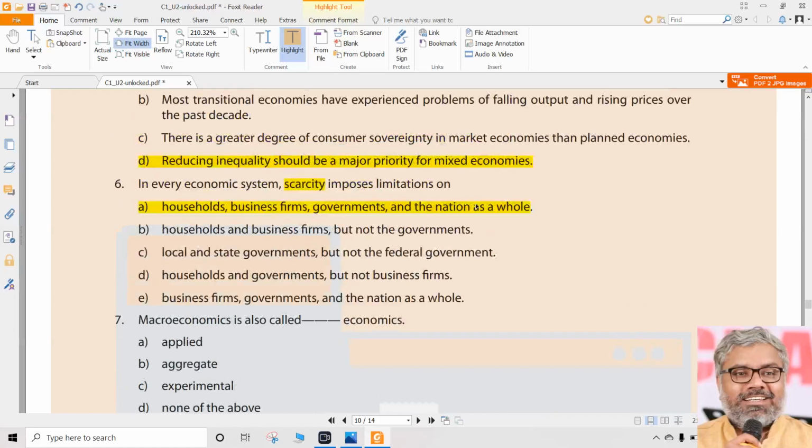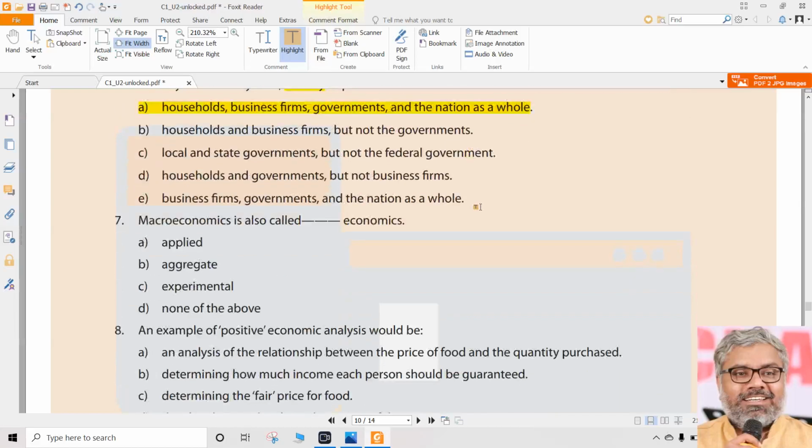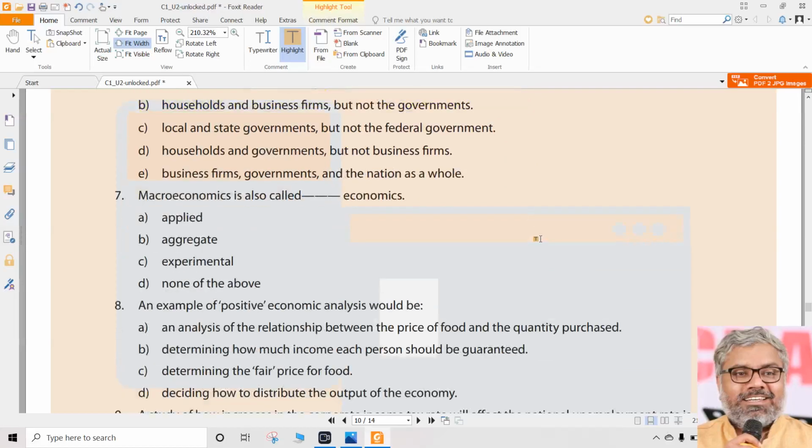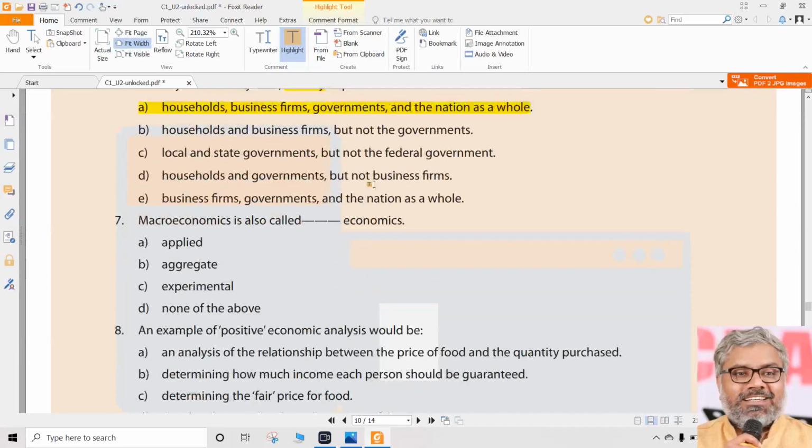That is the nature of any economy. Any and every economy will have scarcity spread throughout the country. You cannot say one particular segment is not facing scarcity. Such a situation is not possible. Now, the answer is A for the 6th question.